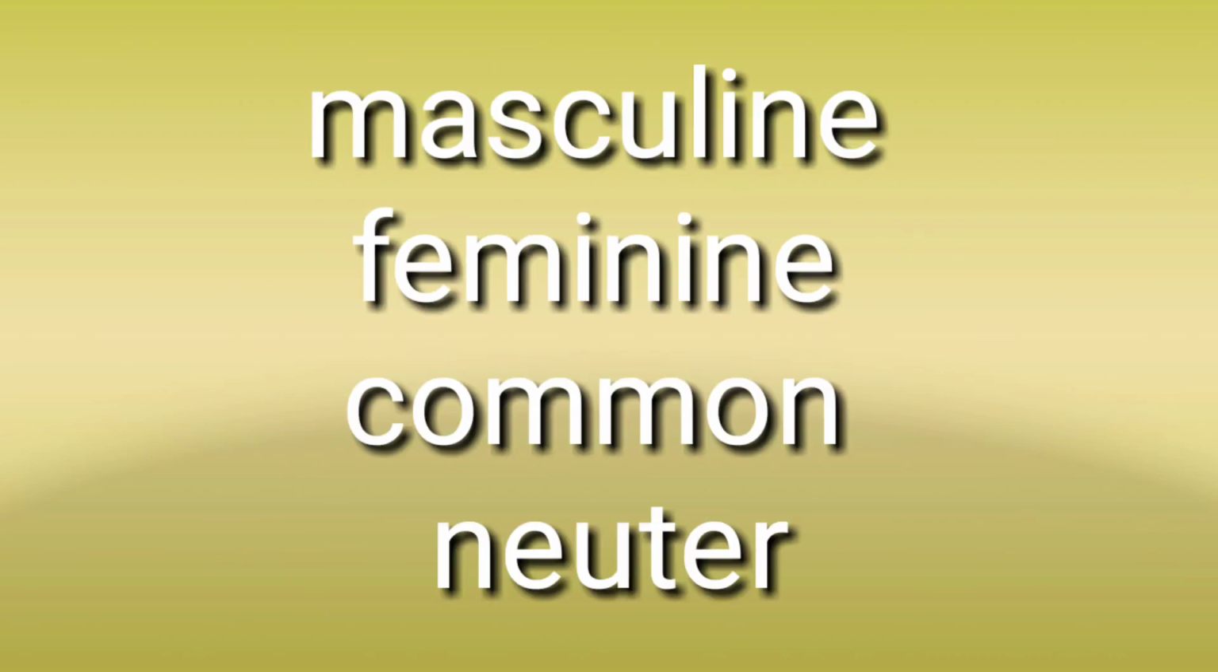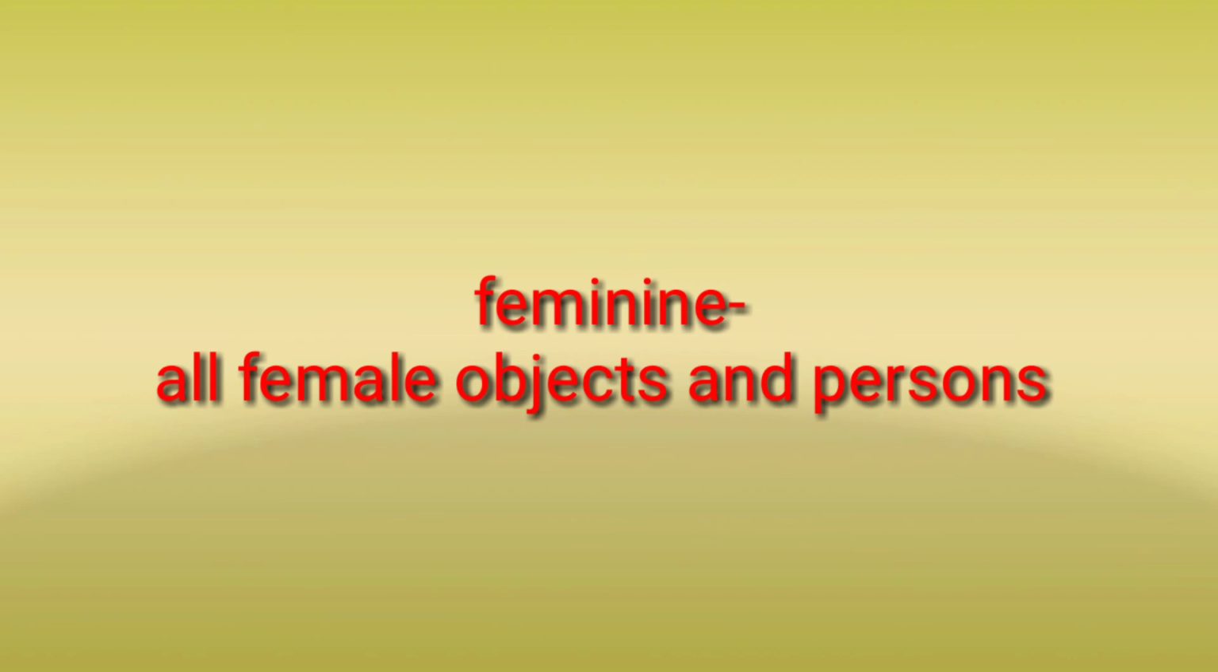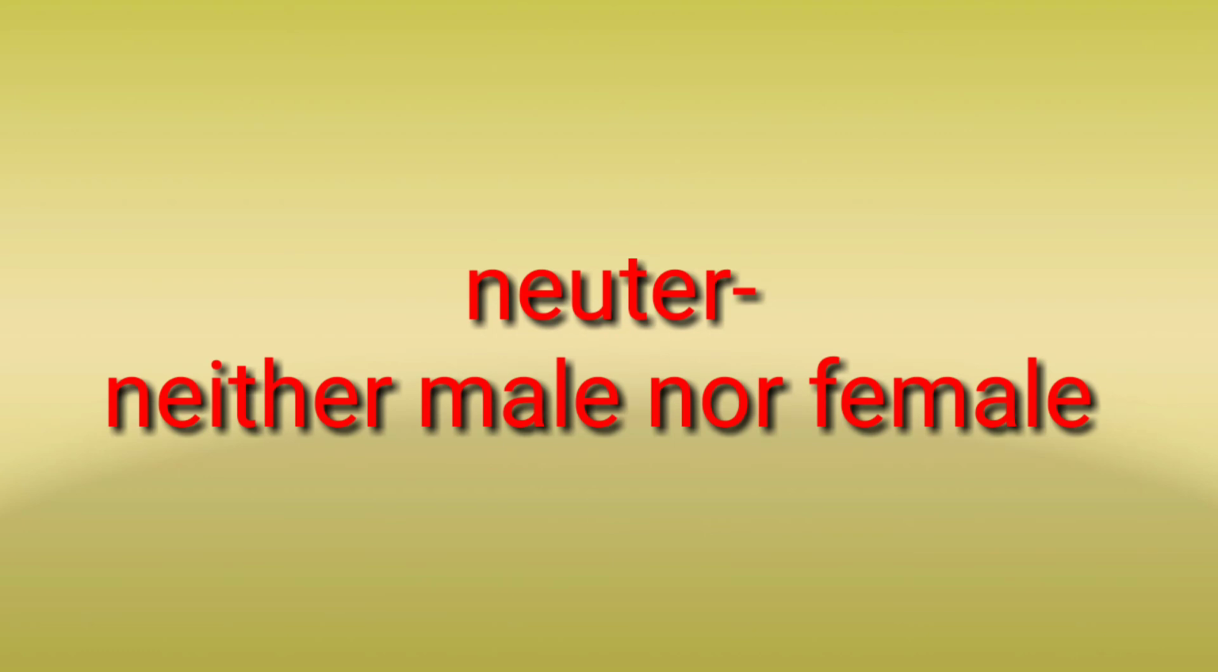Then come to gender. Gender is of four types in the English language. What are they? They are masculine, feminine, common and neuter. What is masculine? That is all male objects and persons. Feminine, all female objects and persons. Common, either male or female. Neuter, neither male nor female.